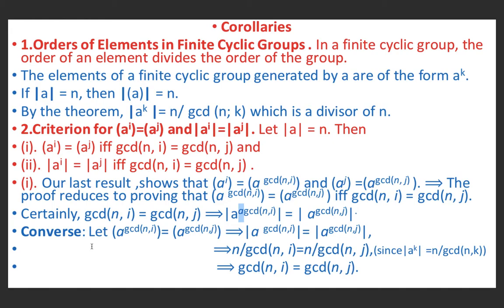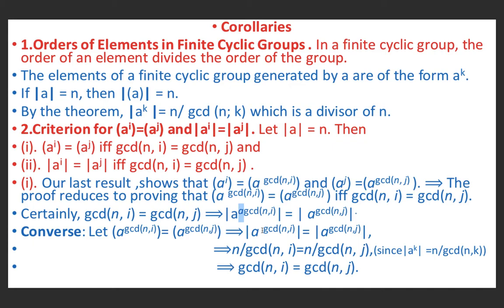Now, if you consider the converse part, let a raised to power gcd(n,i) be equal to a raised to power gcd(n,j). It means their orders are equal, because we know that the order of a cyclic group is equal to the order of its generator. Because if these cyclic groups are equal, then the order of a raised to power gcd(n,i) is equal to the order of a raised to power gcd(n,j).